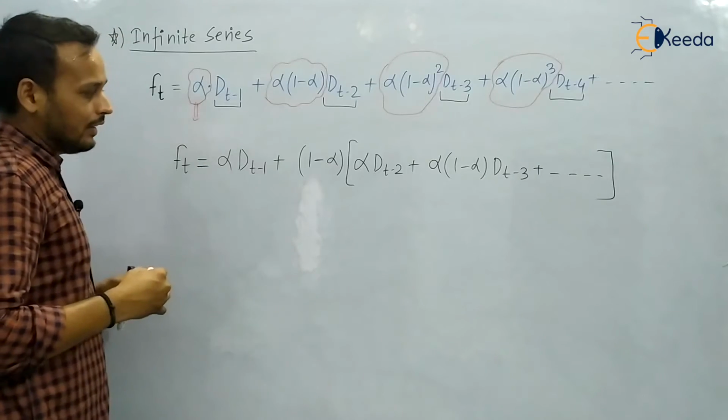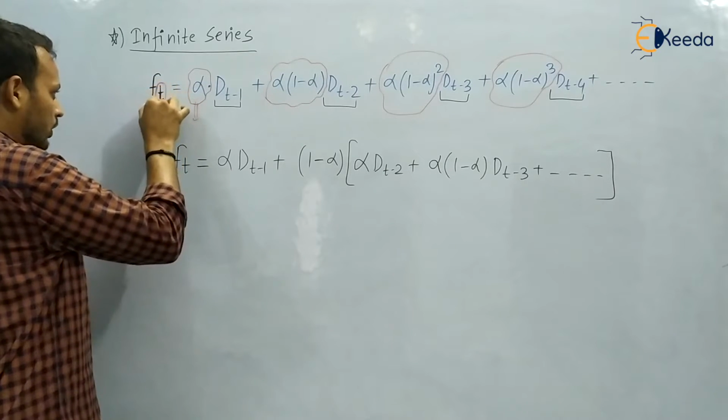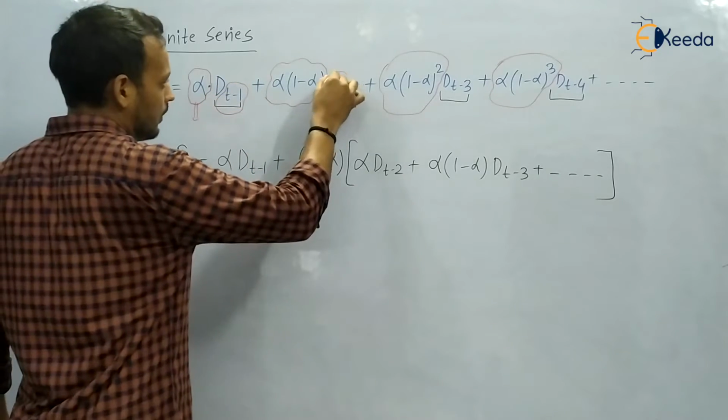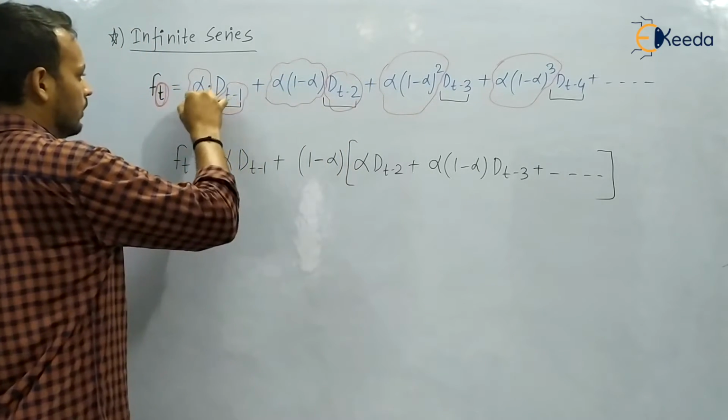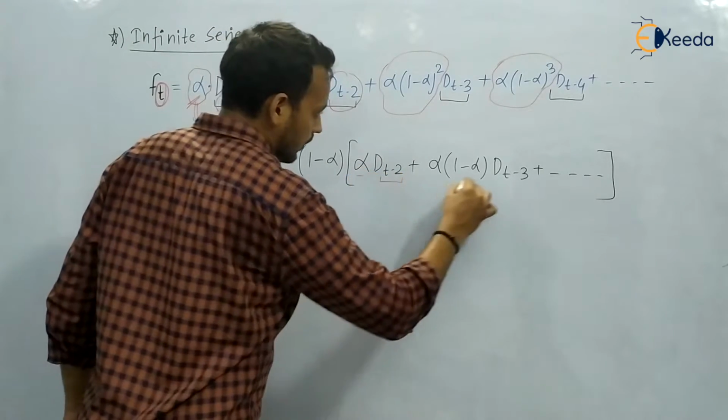You can write it like this. And if you are calculating for period t, then the demands will be t minus 1 and t minus 2 with alpha, and so on.